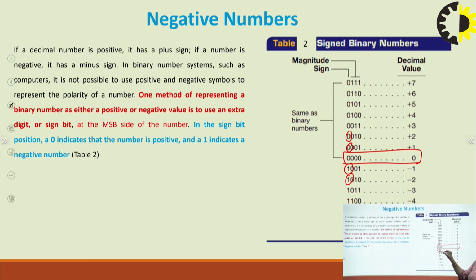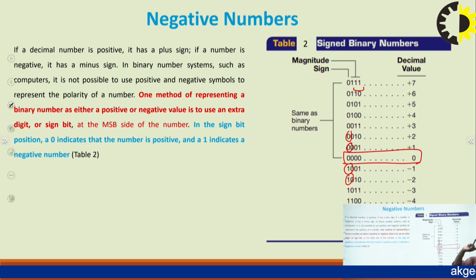So what we noted is that if your number is positive, your MSB will be 0 every time, irrespective of the change of the number, right? 7 we used to write as 1 1 1, right? So we used to put 0 in front of it just to make it a positive number.